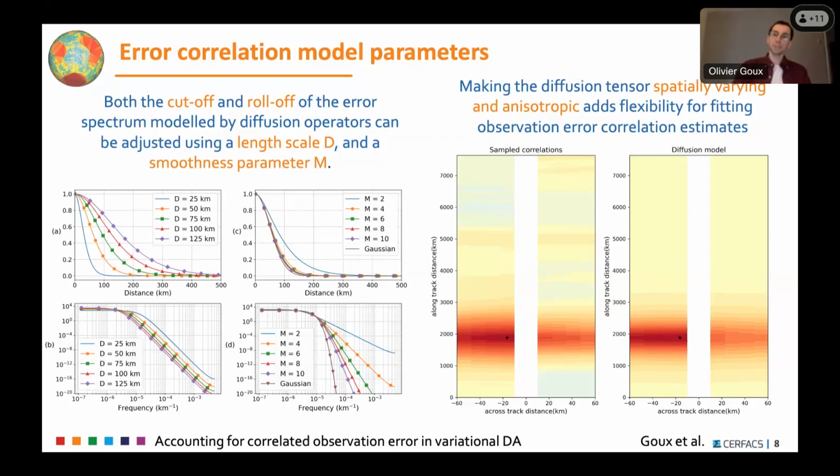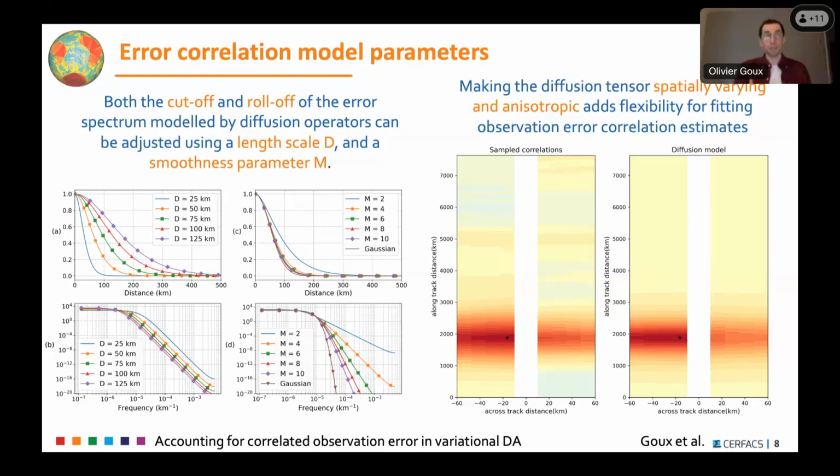But it's very interesting to look at this function in Fourier space, scale per scale, because this analysis, we did scale per scale. So the length scale D would tune where the spectrum cuts off, where the spectrum starts decreasing in a sense. So it just shifts the spectrum left and right. While M, which is not necessarily very impressive in physical space, does something very interesting in Fourier space, in frequency space, where it changes the slope of the spectrum after the cutoff. And this is very interesting for us and very meaningful for us, actually.